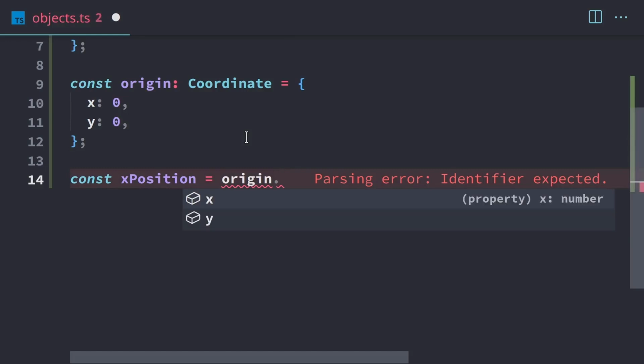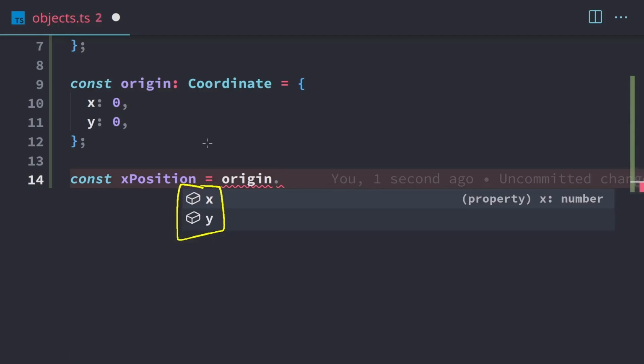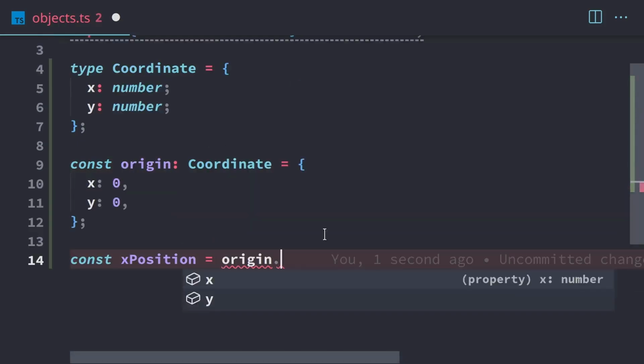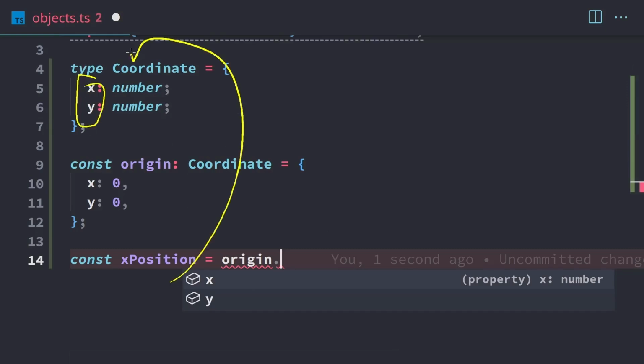Even when we hit the dot, we can see right away we get this pop-up, and it tells us what's available within origin. And we know that origin is defined right up here, and it has the x and the y. TypeScript went and looked at this type, and it pulled these out for us. So it makes it really easy to discover what's available within an existing type. It even tells us that it's a property, and that it's a number. So we have all the information we need right away to start using this correctly.